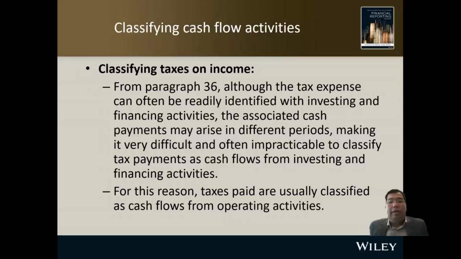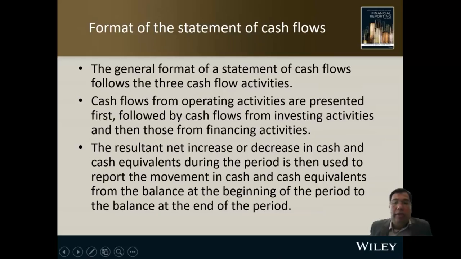Para 36 says that although the tax expense can often be readily identified with investing or financing activities, the associated cash payment may arise in different periods, making it very difficult and often impracticable to classify tax as investing or financing. This is the reason why we classify tax on income under operating activities.